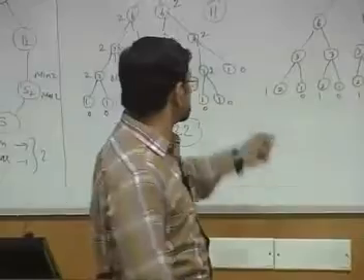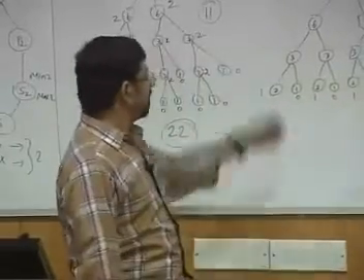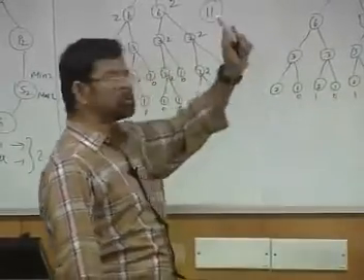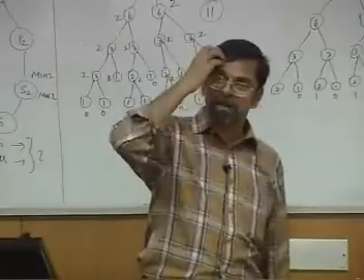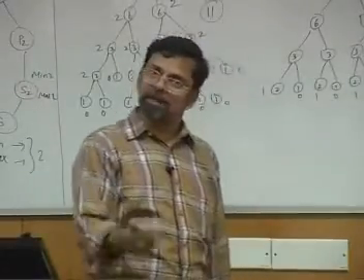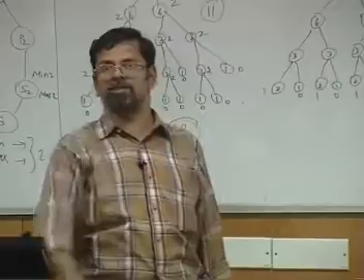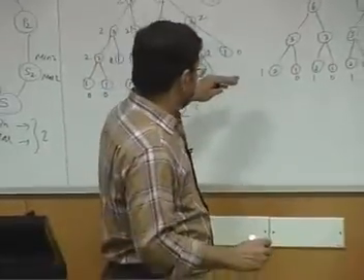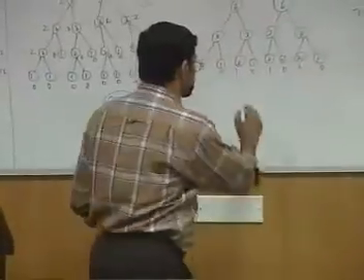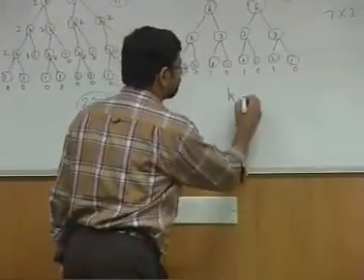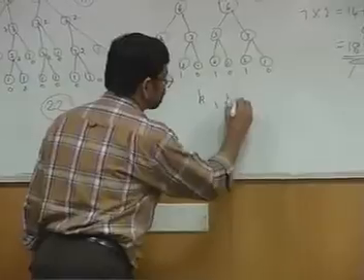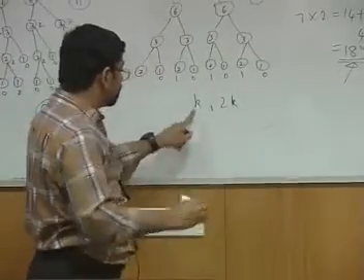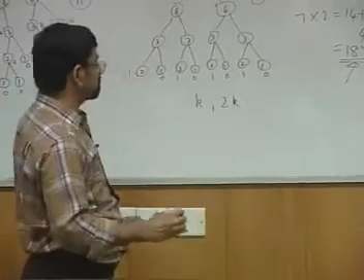So the worst case is something like this, where for every 1 there is a 2. For every 1 there is a 2 associated with it. In other words, if there are k 1s, there will be k 2s, and